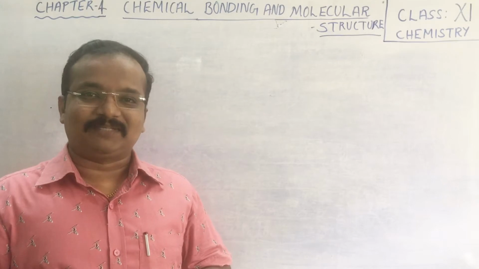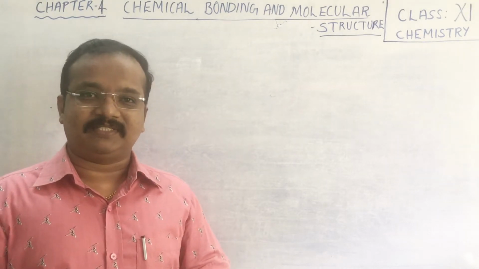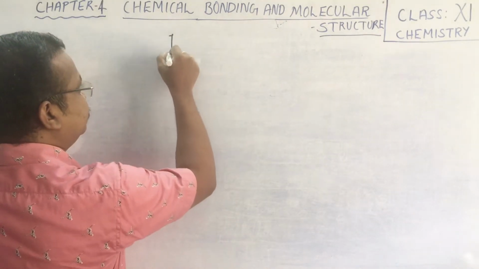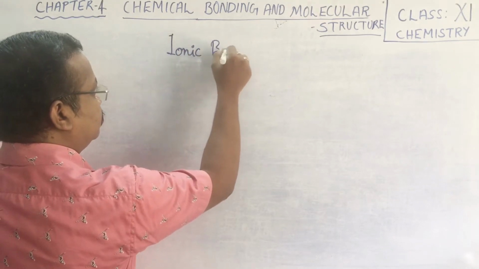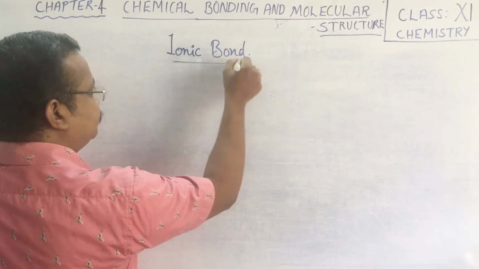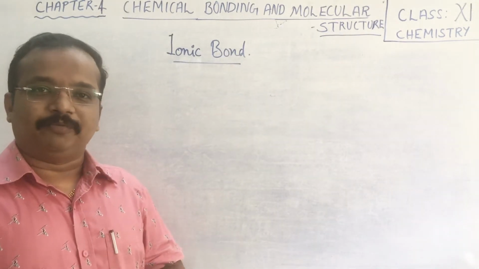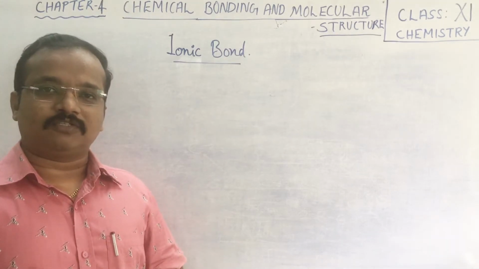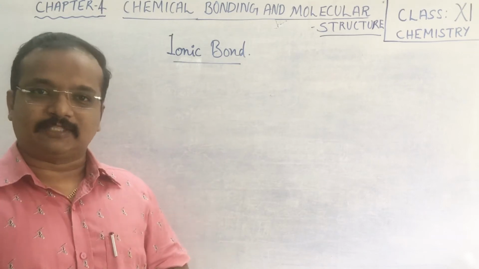Today we are going to discuss ionic bond and bond parameters. First of all, let us discuss ionic bond. As you studied in your earlier classes, an ionic bond is formed by the transfer of electrons from one atom or one species to another species.